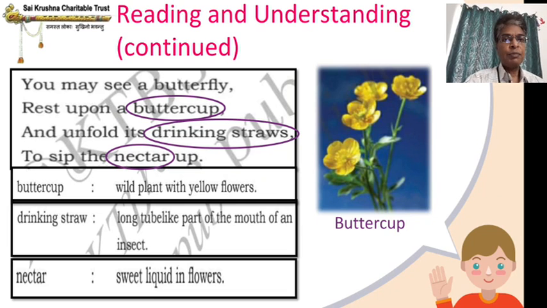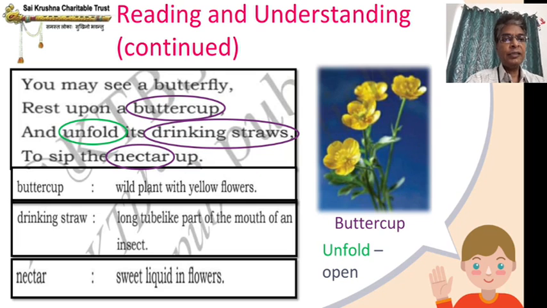So now what the poet says: when you walk through the grassland, you may see a butterfly resting on a buttercup, this type of plant, and unfold. Unfold, let's see the meaning. Unfold means open. So open its drinking straws, open its tongue, put its drinking straws inside and sip the nectar up. So it sucks the nectar. This is one thing which you will be able to notice when you walk through a grassland, and note, you have to look. You should have keen eyes and sharp ears. Otherwise, normally we will just cross and we will forget.